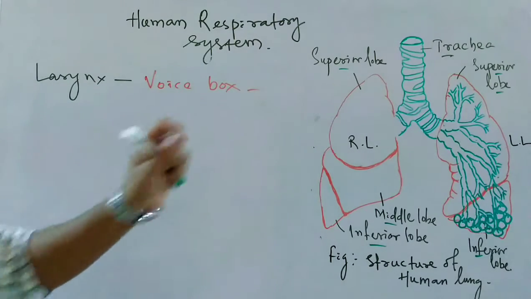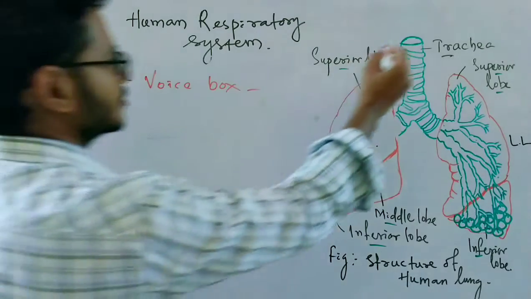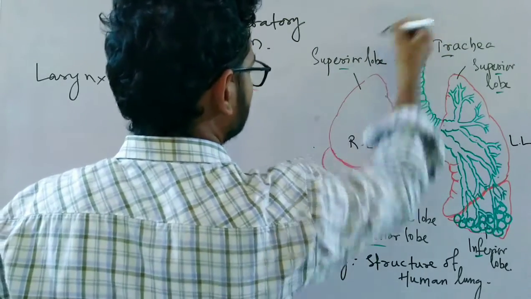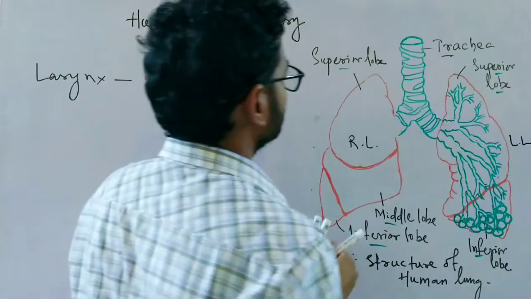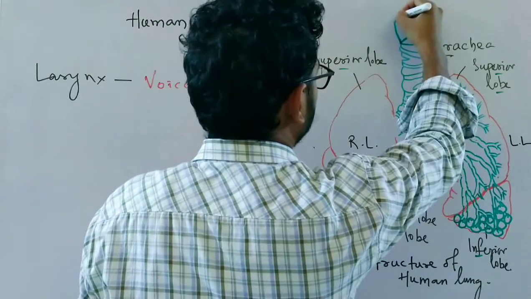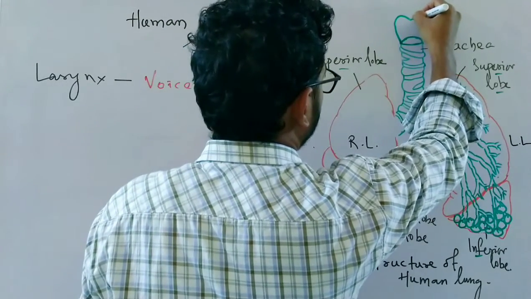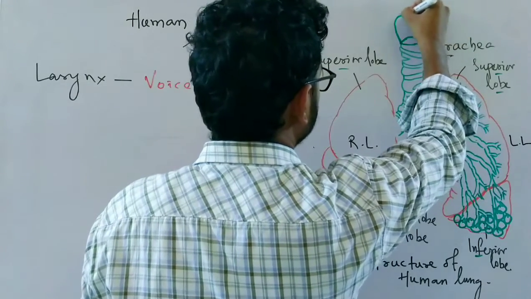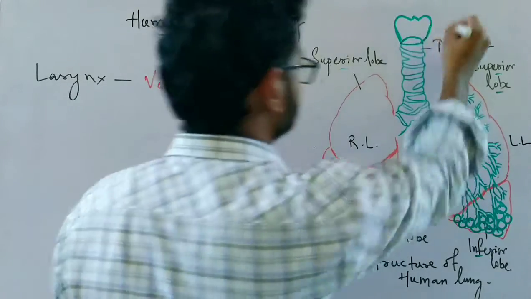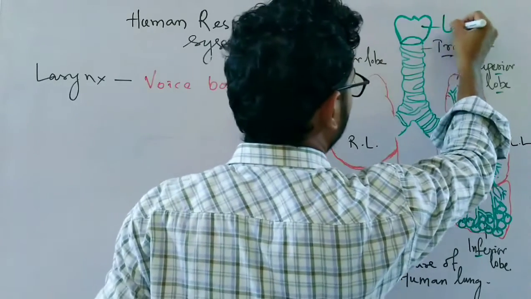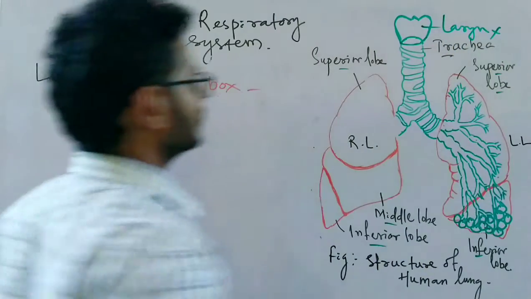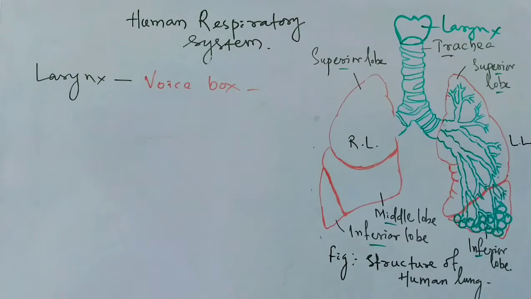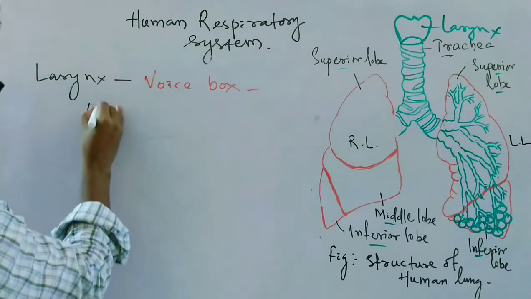It is the first part of the trachea, and it is the larynx that produces sound. So the larynx is the first part of the trachea.